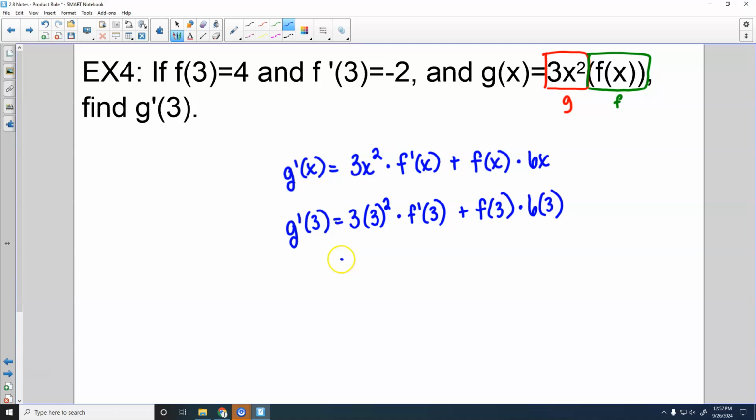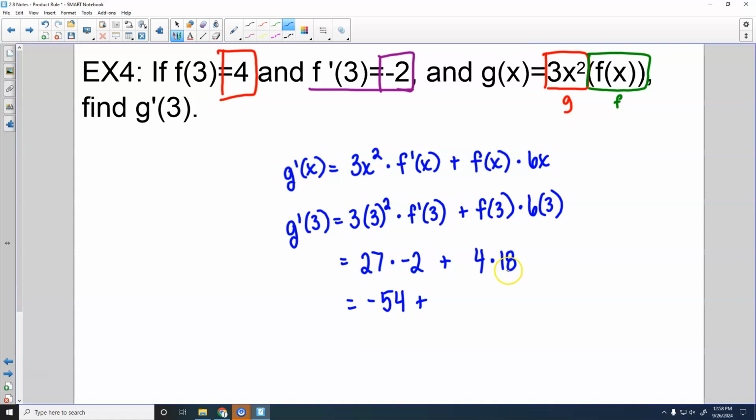And so when we do that, 9 times 3 will be 27 times, what is f prime of 3? It is negative 2 because they told us up here that f prime of 3 equals negative 2. So we're going to have negative 2 right there. Plus, what is f of 3? It is 4, again, because they told us up here that it equals 4. Sometimes they'll do it from a table or a graph or something as well. And then 6 times 3 is going to give us 18. And so this would be negative 54